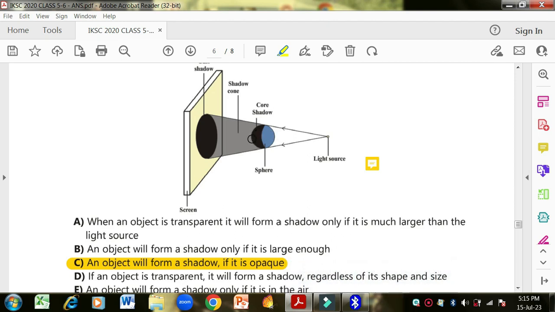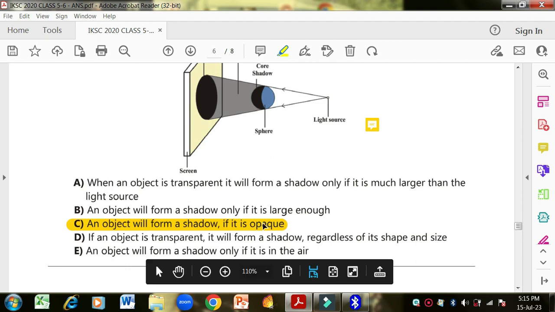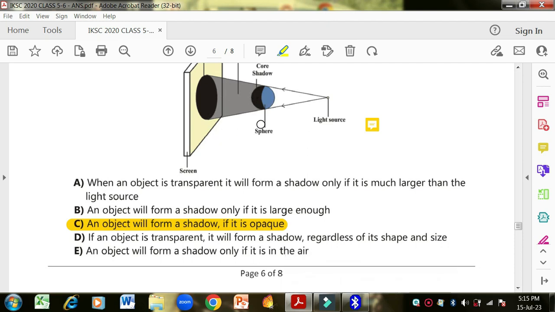Then this also makes a bigger shadow on the flat surface. So the correct option is that an object will form a shadow if it is opaque. Opaque is something which is not clear. It means that this sphere is opaque, and the light cannot pass through this sphere. That's why this shadow is formed. This is the correct option.